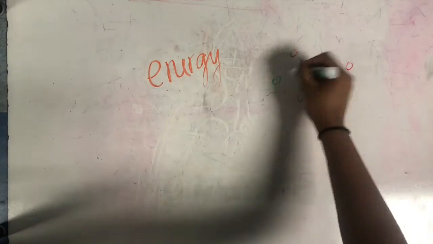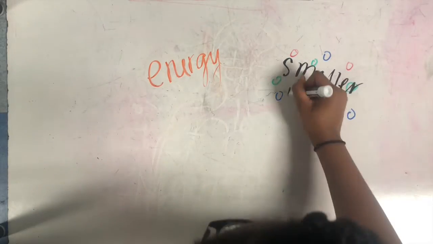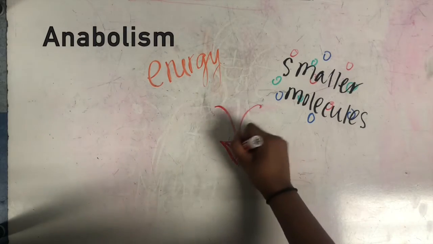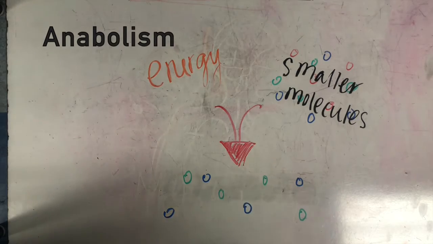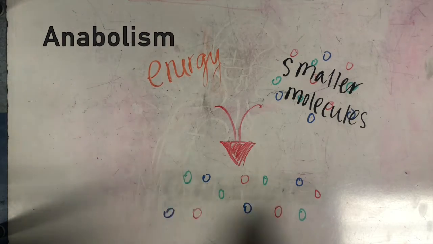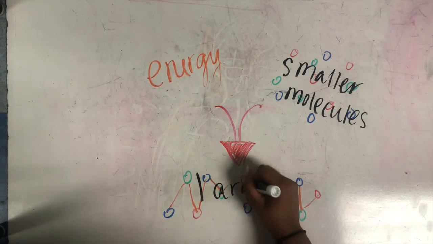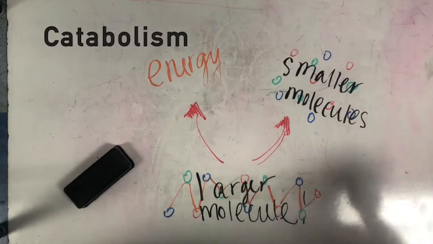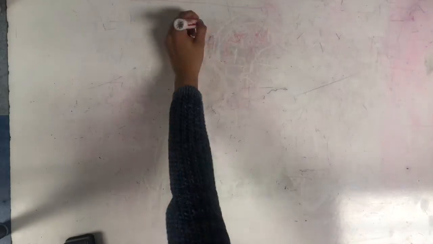There are two main types of metabolic pathways: anabolism and catabolism. Anabolic pathways synthesize products. They take in energy in smaller molecules called precursors, and they build more complex molecules. Because the process is endothermic, the products are higher energy. Since anabolic pathways synthesize larger molecules, catabolic pathways break down large molecules. Since catabolic reactions are exothermic, their products are lower energy.